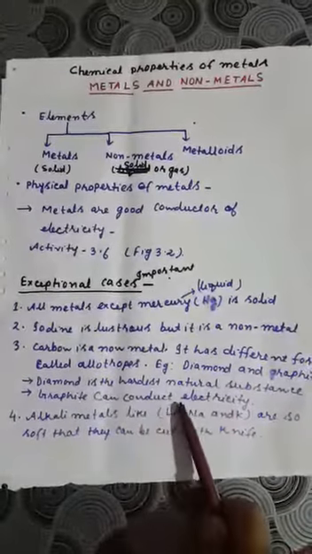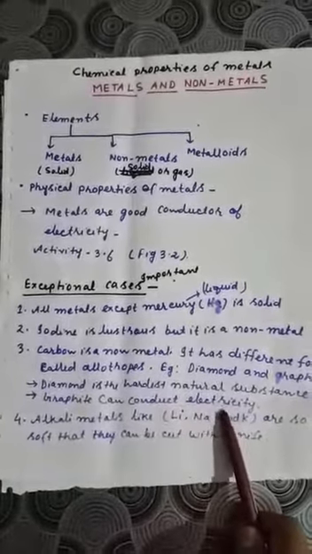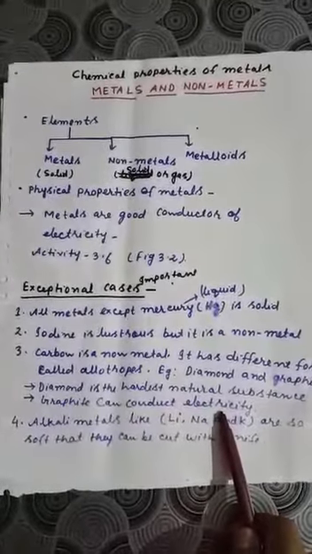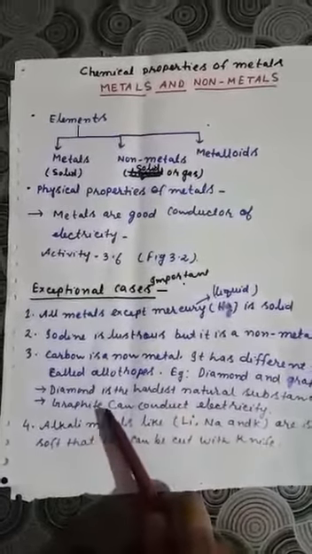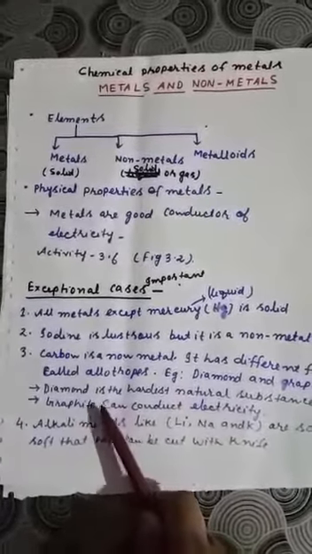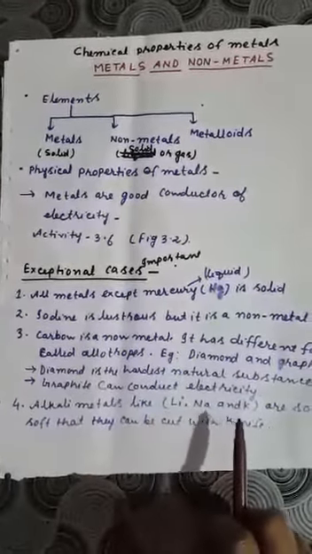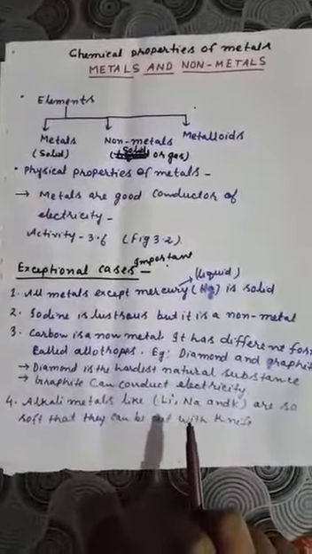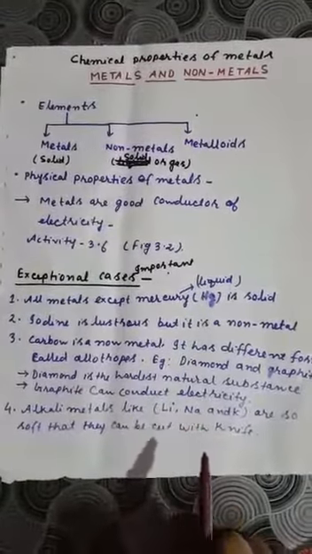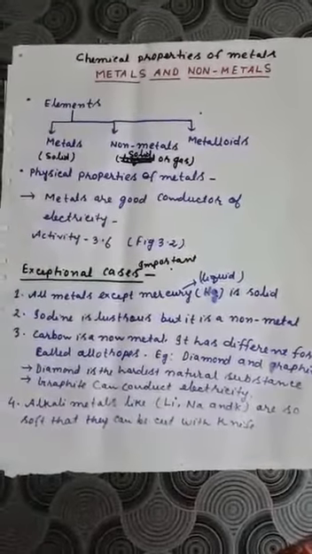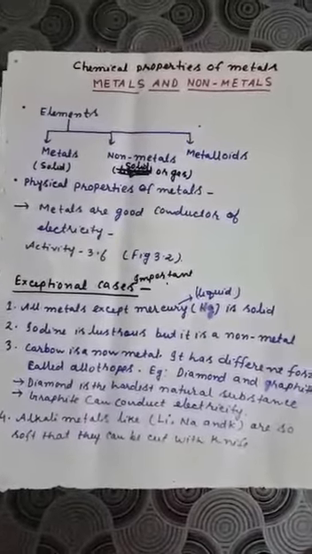And graphite is an allotrope of carbon which is a good conductor of electricity, but we know that non-metals are not good conductors of electricity, so this is an exceptional case. Graphite can conduct electricity, and diamond is the hardest substance known. And alkali metals like lithium, sodium, potassium are so soft that they can be cut with a knife. Why is this an exceptional case? Because we know that metals are very hard, they are solid, and we cannot cut them with a knife, but alkali metals can be cut with a knife, like lithium, sodium and potassium. So these exceptional cases you have to remember.